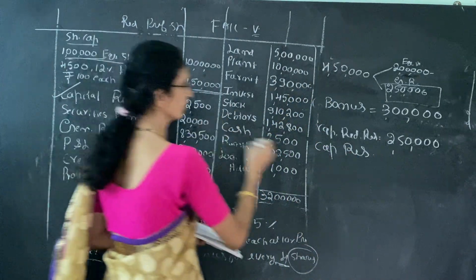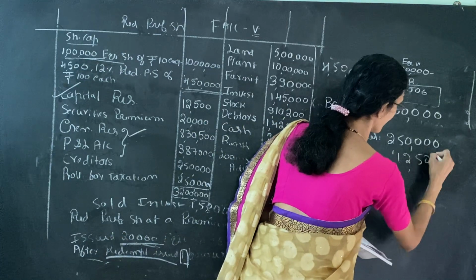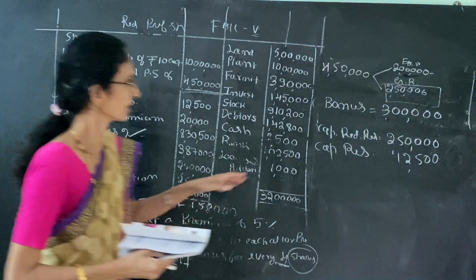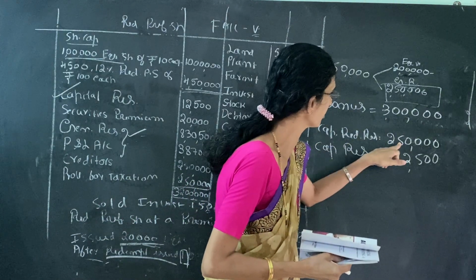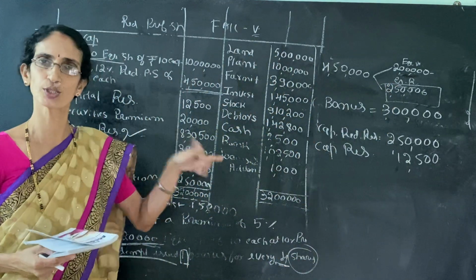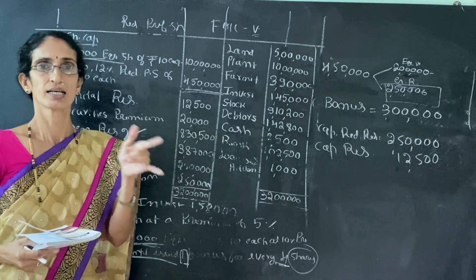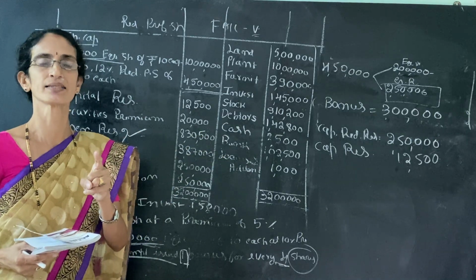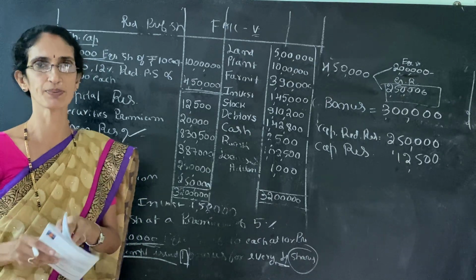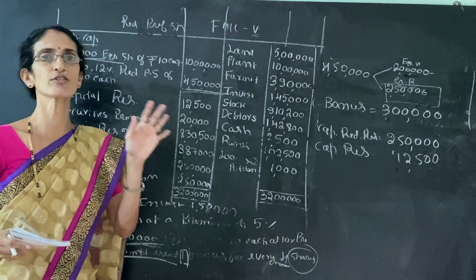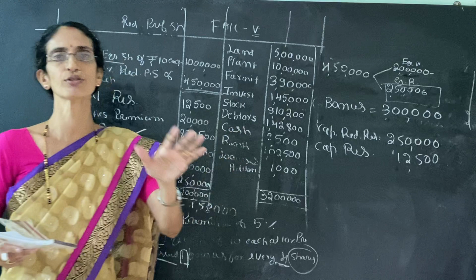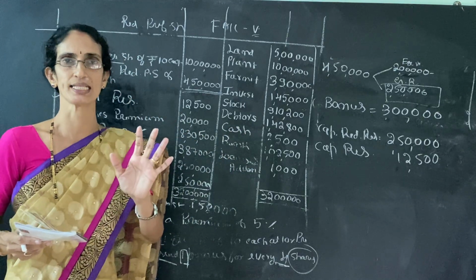How much capital reserve? 12,500. Remember always, capital redemption reserve 2,50,000, capital reserve 12,500. Then also there is a shortage. Yes. Then next we can utilize securities premium. Remember always, we cannot use the profit and loss account. So for issue of bonus shares, we have to utilize the reserves and securities.